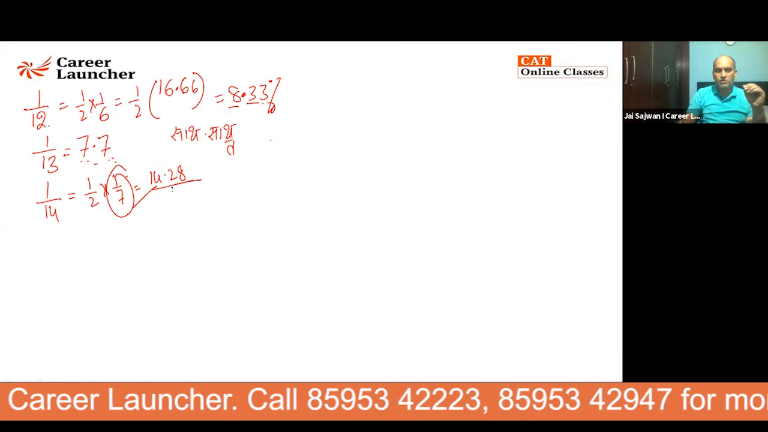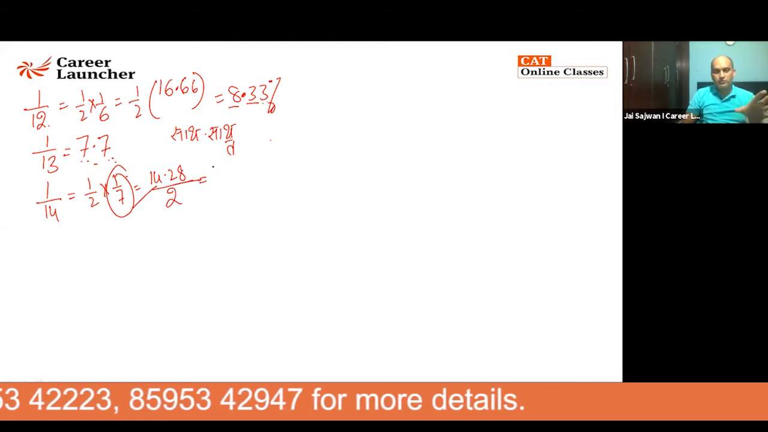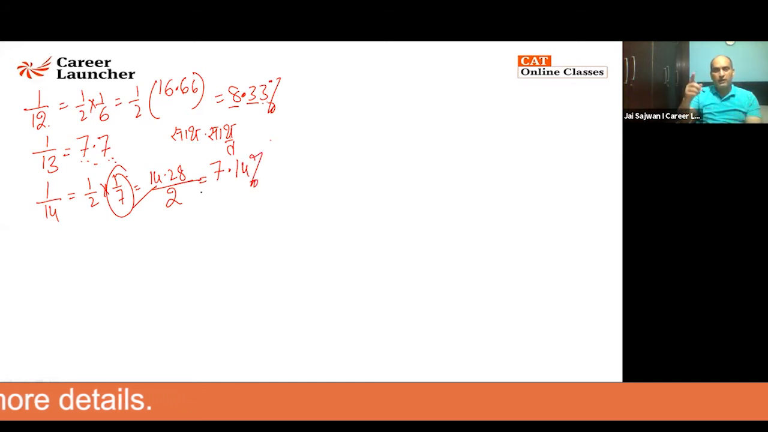Don't forget that you need to divide it by 2. So that gives you 7.14. So 1 by 7 is 7 ka double is 14. 14 double is 28. You need to half it. That comes out to be 7.14.